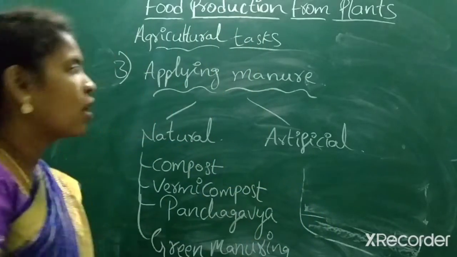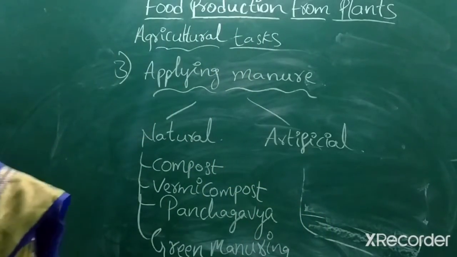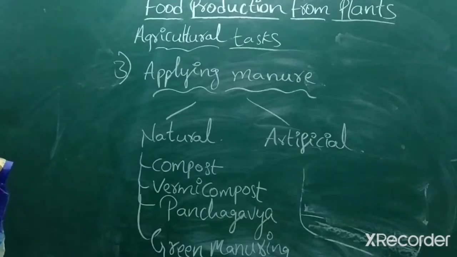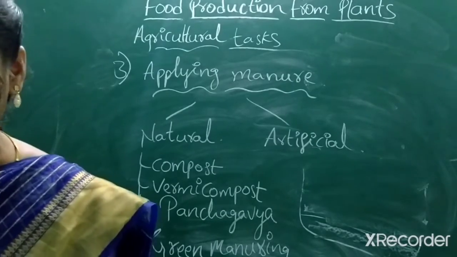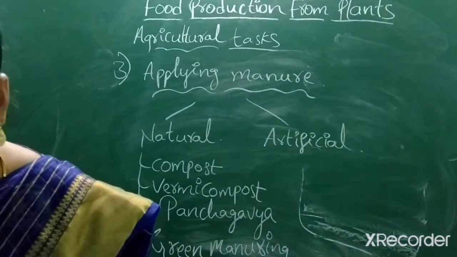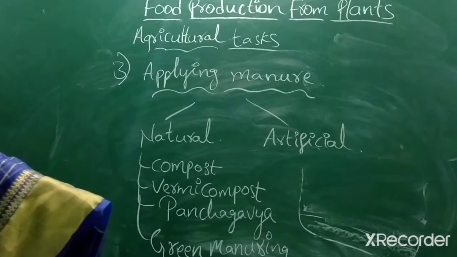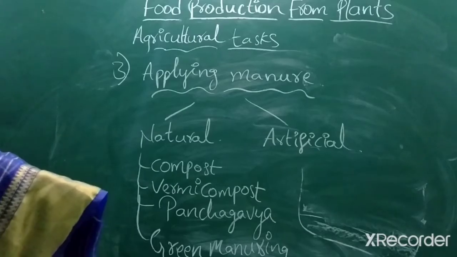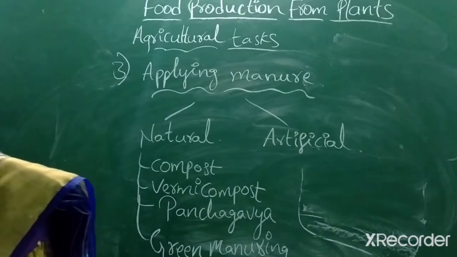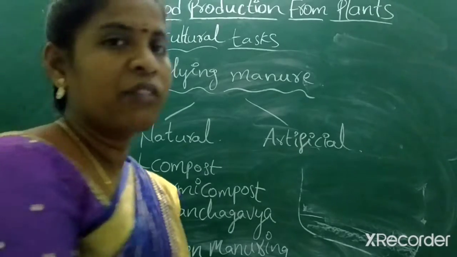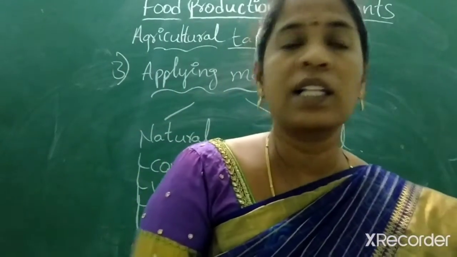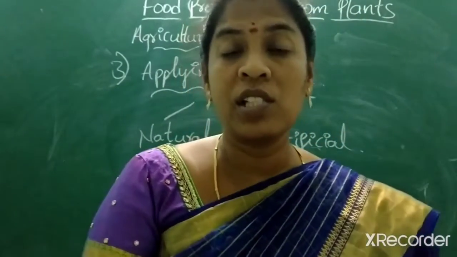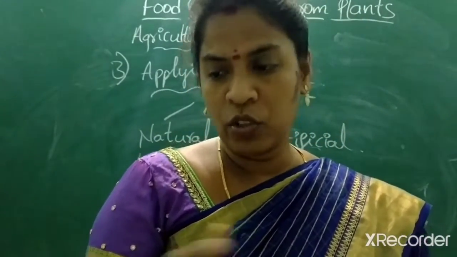Then what about artificial nutrients? Artificial nutrients are basically the ones used by farmers. Here there are different ones, but we don't have enough time now, so I'll tell you about the artificial chemicals used for manuring.